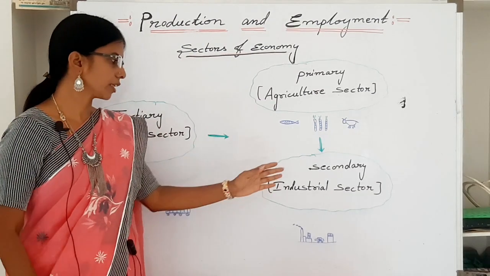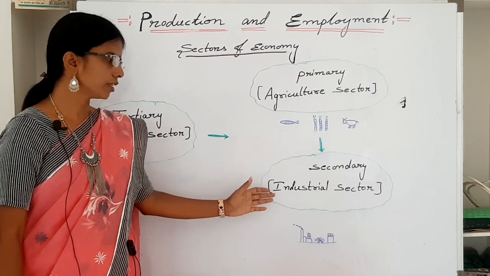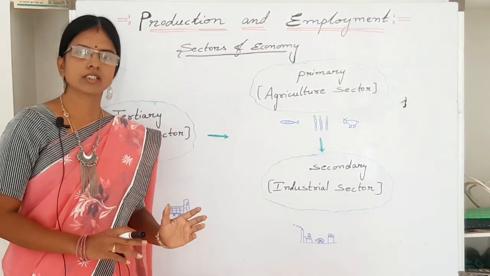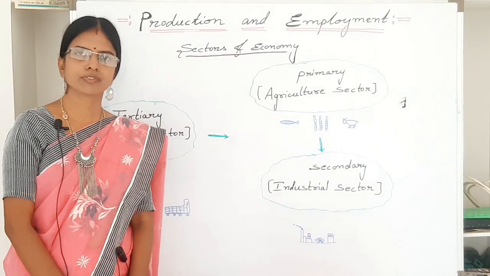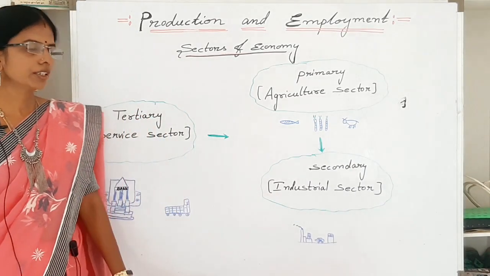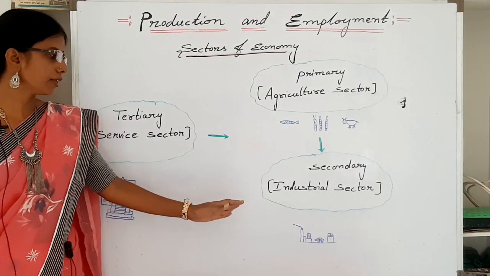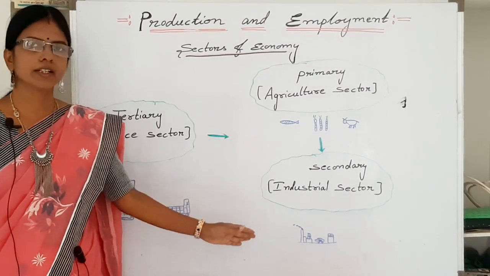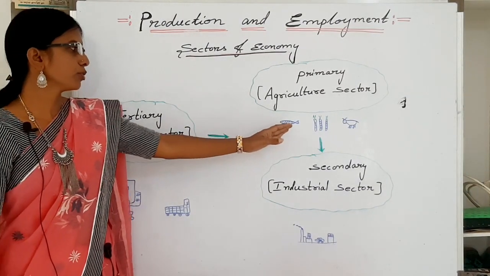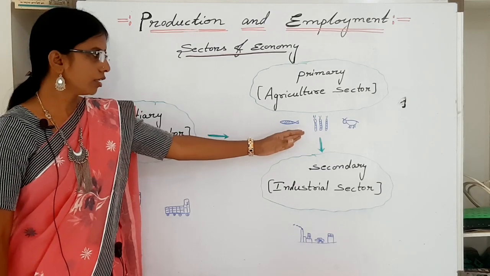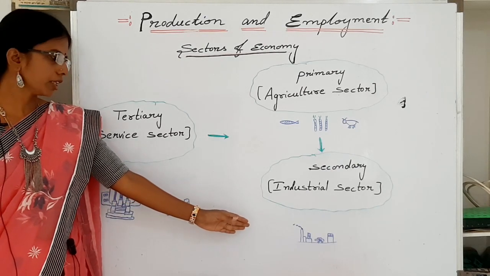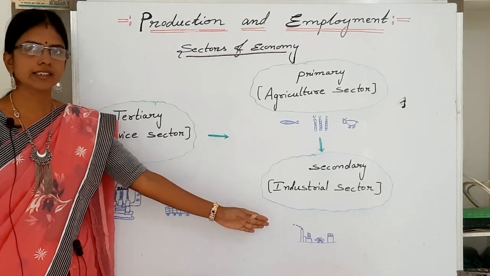Now let us see about the secondary sector. It is also called as industrial sector. It is a sector which is engaged in manufacturing of goods from raw material which is produced by the primary sector. And here goods are produced by using tools and machines. For example, in the primary sector we produce sugarcane, and this sugarcane as a raw material we make sugar in the secondary sector.